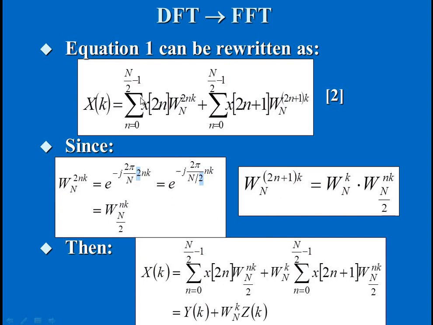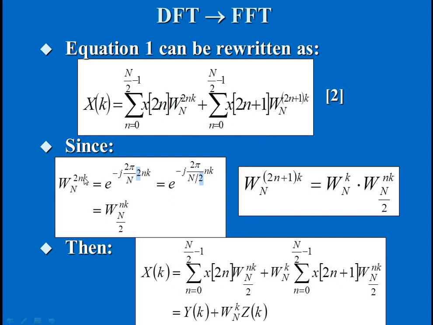So we can write this limit as n by 2 minus 1 and n by 2 minus 1. Instead of n we have 2n in the first term, and instead of n we have 2n plus 1 in the second. This is the change we have made in equation number 1.